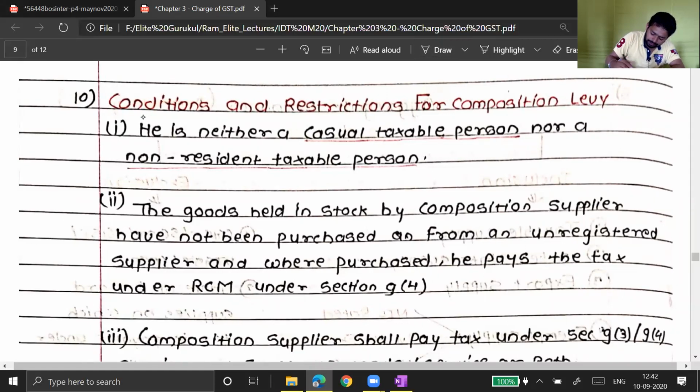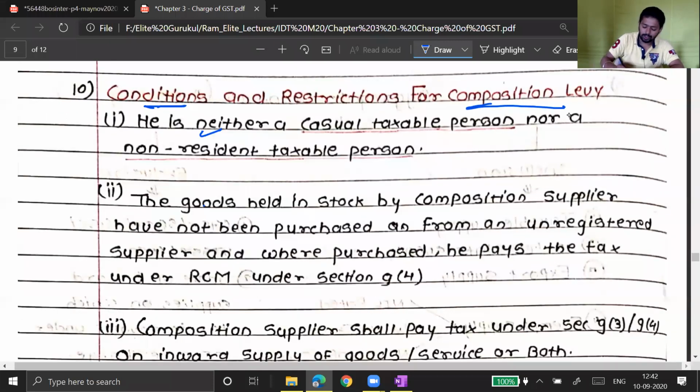Conditions and restrictions. This also you need to understand for composition levy. He is neither a casual taxable person nor a non-resident taxable person. We call these persons CTP and NRTP. CTP and NRTP are special taxpayers of the GST law. For them, we have special provisions in the GST law. And the general understanding of law says a special provision shall always prevail over a general provision. So if an assessee has two different provisions in the law, special and general, a person should always follow the special provision, not the general provision.